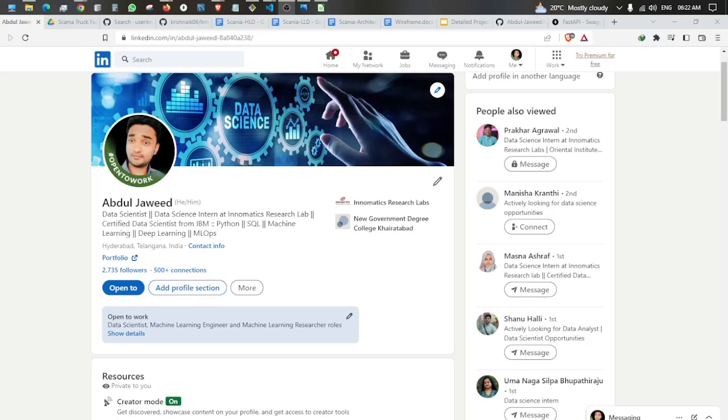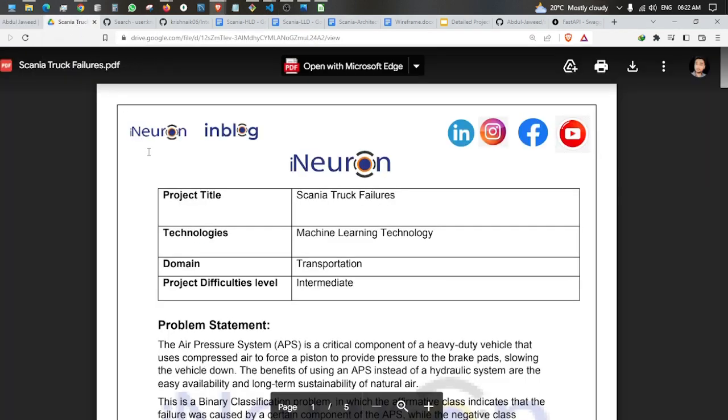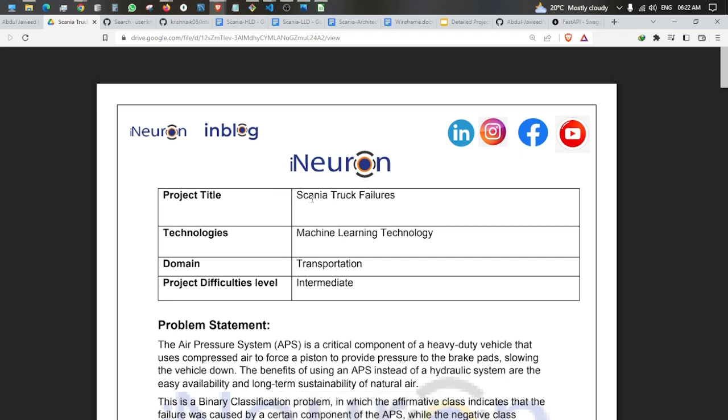Hi guys, I am Abdul Javid, a data science intern from Innovatic Research Lab and machine learning project intern from iNeuron. Today I am going to discuss a machine learning project, and the project name is Scania truck failure, also known as sensor fault detection. The domain is transportation and the project difficulty level is intermediate.